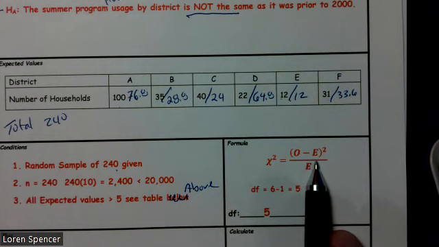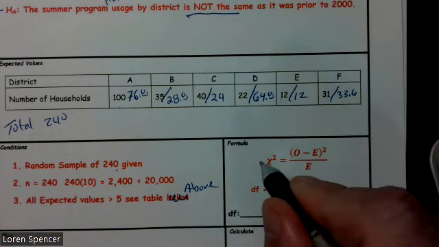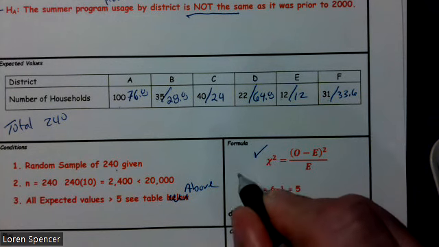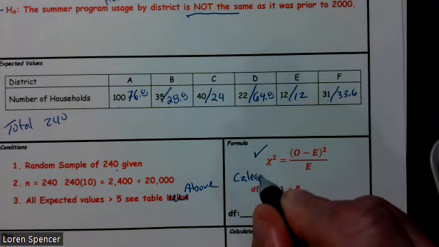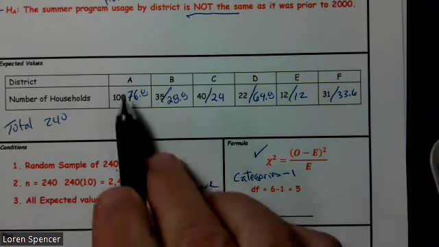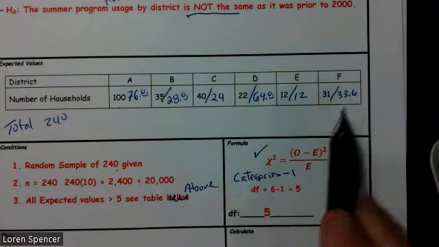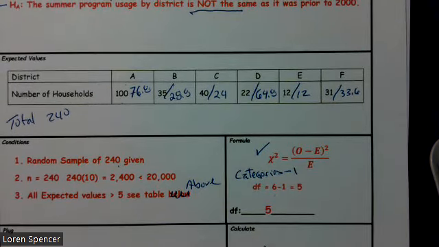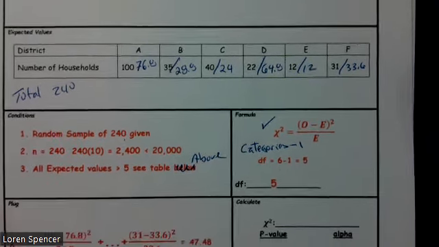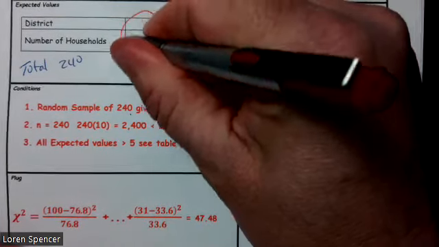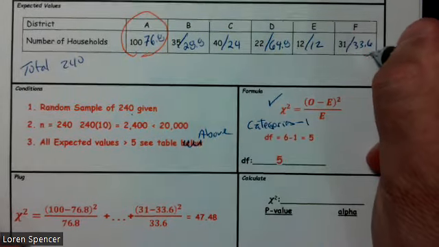Our formula is observed minus expected, squared, over expected. That's true for all chi-squareds. However, only goodness of fit has this particular degrees of freedom, which is categories minus 1. So we have 1, 2, 3, 4, 5, 6 categories. 6 minus 1 is 5, so our degrees of freedom is 5. When it comes to actually figuring out what we're going to plug into the formula, we only look at the first one and the last one.